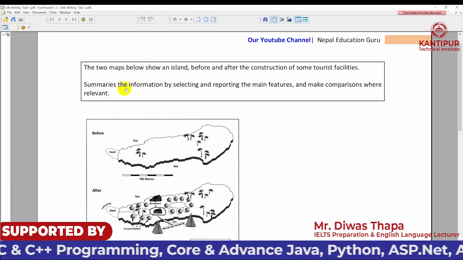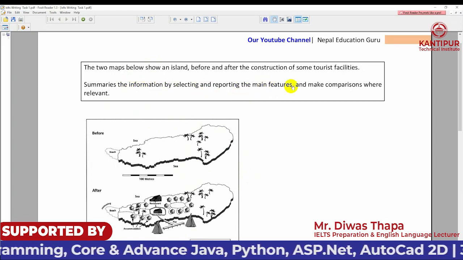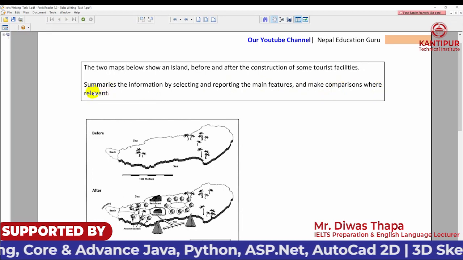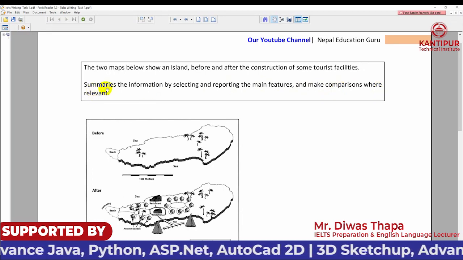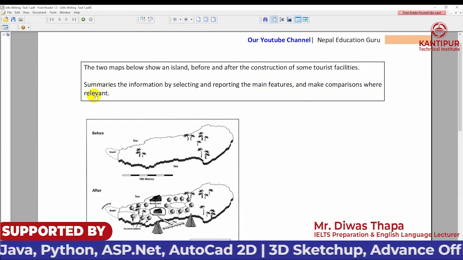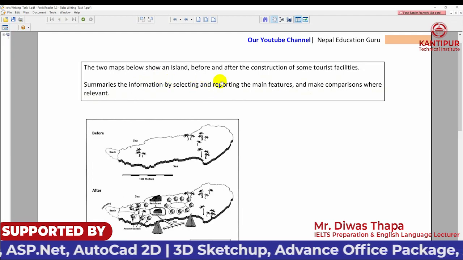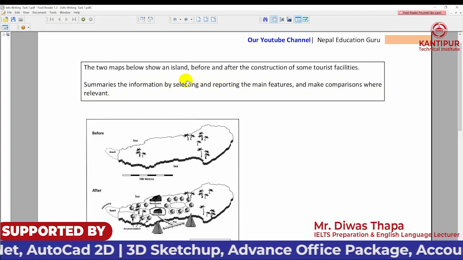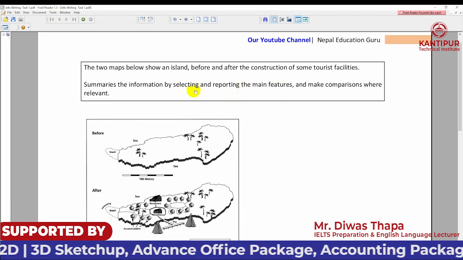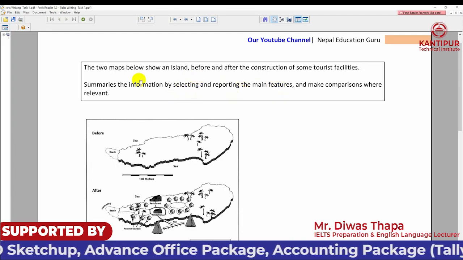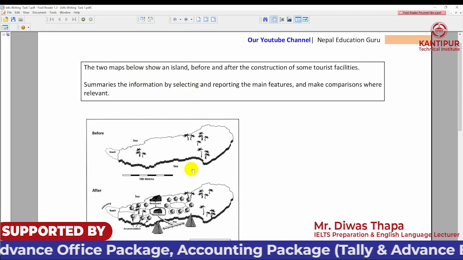Here you can see the question: summarize the information by selecting and reporting the main features and make comparison where relevant. So this is fixed. In all questions you can see this statement. It means first of all we should summarize, give the information, and report, and if it's possible we are requested to do comparison. These are the things we should do in report writing. And how should we begin report writing? Well, this might be the question.